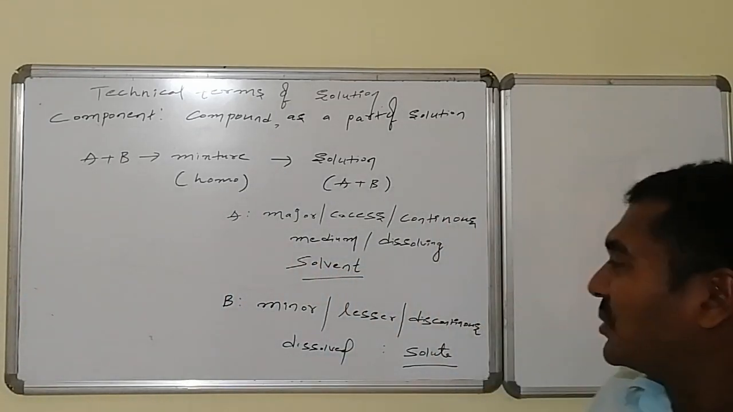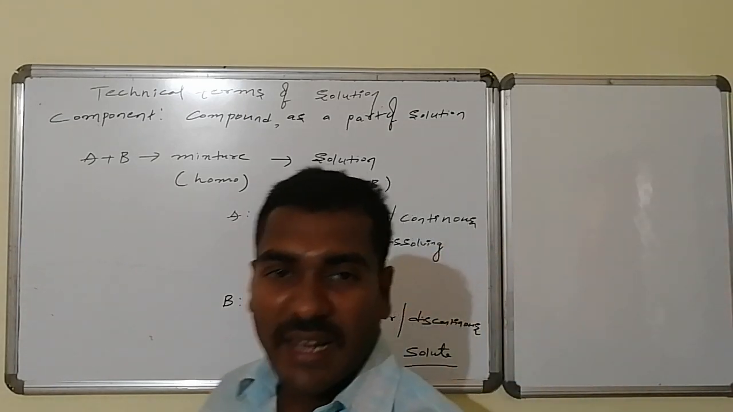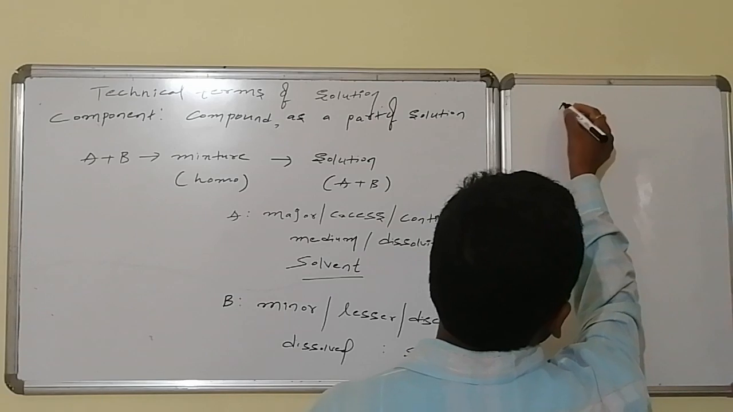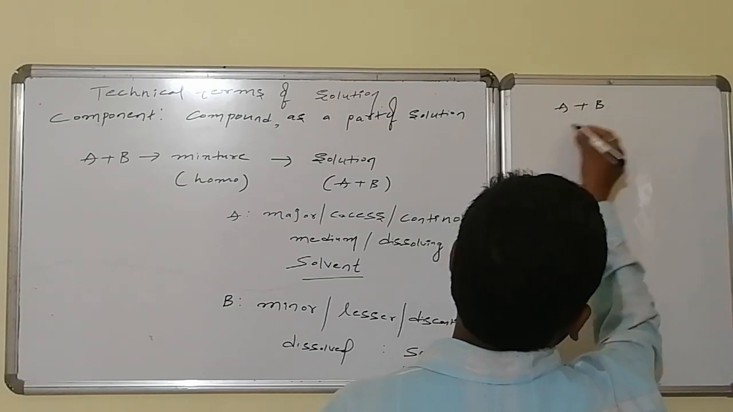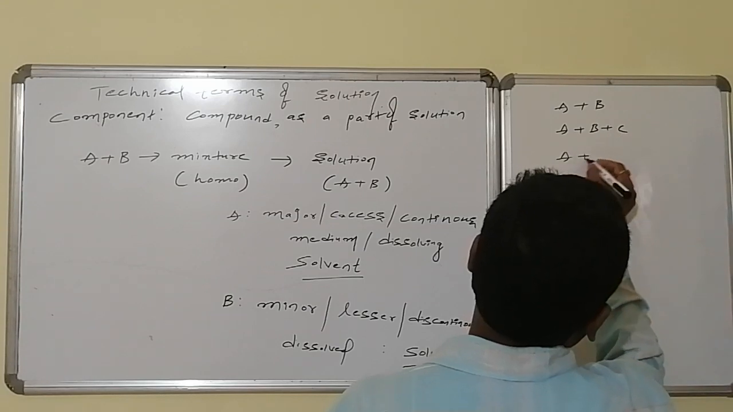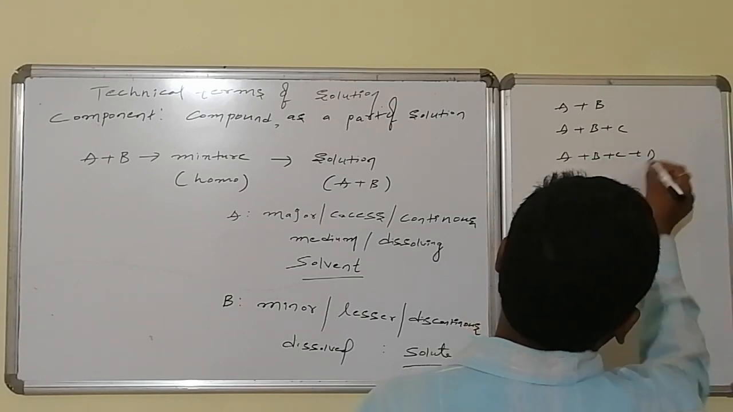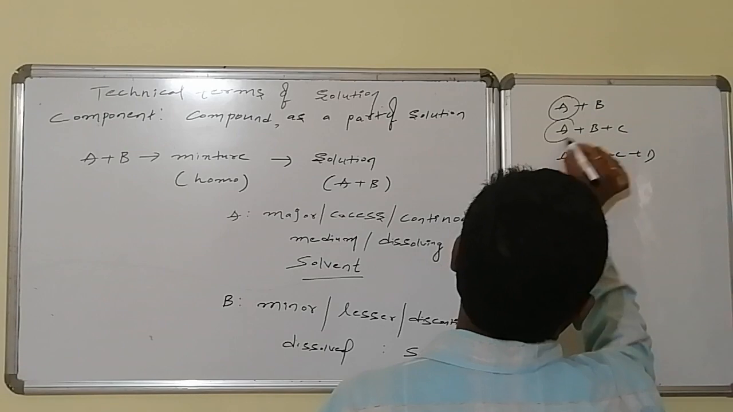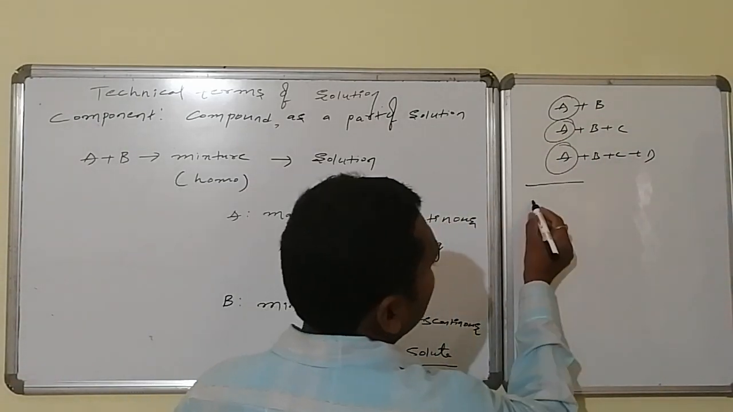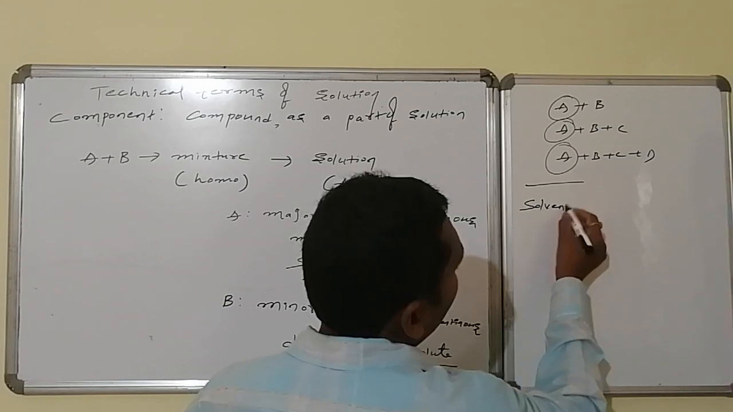The solution consists of one major component and all the remaining are minor components. Hence you can take AB as a solution, ABC as a solution, ABCD as a solution, or any other. Suppose I am considering A as major. A is major in all the cases, and this is known as the solvent in every particular solution.